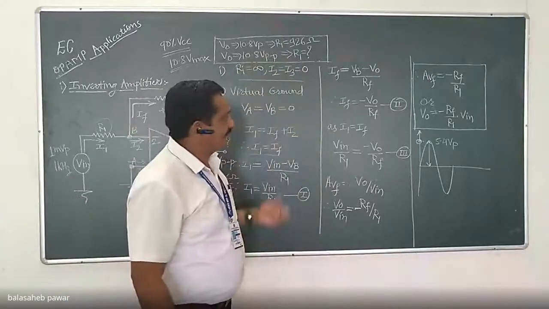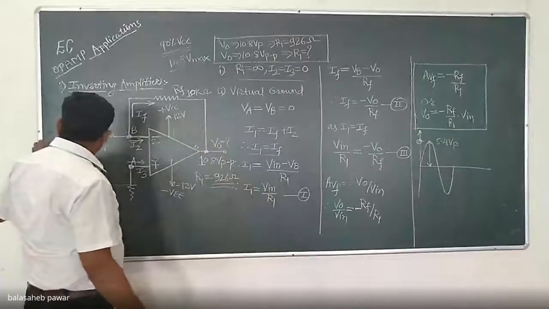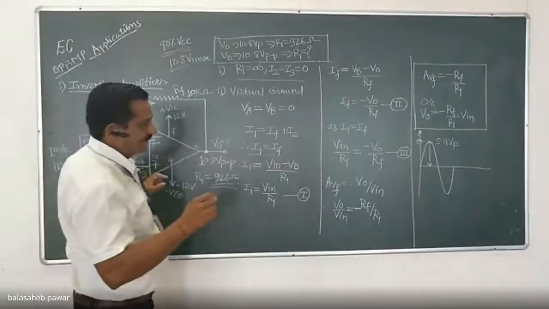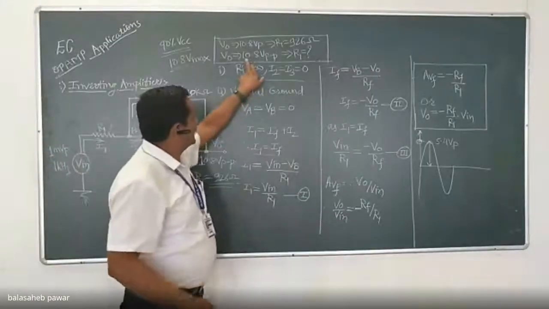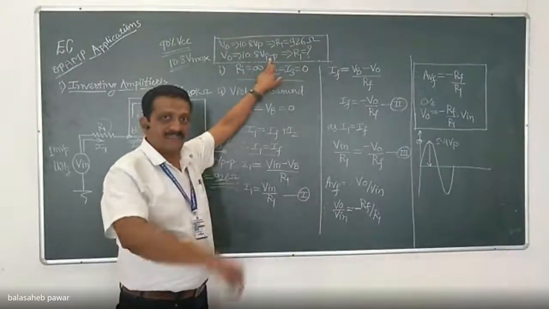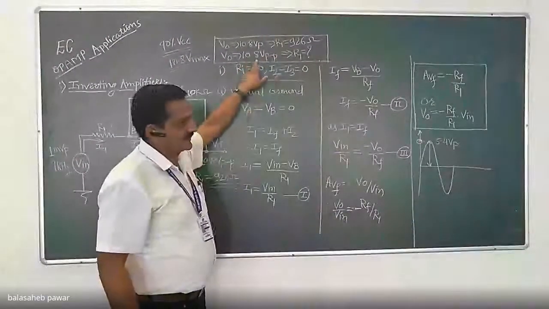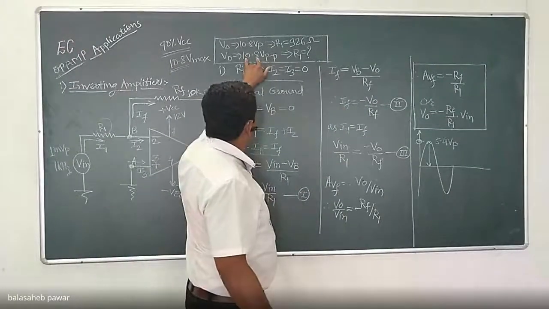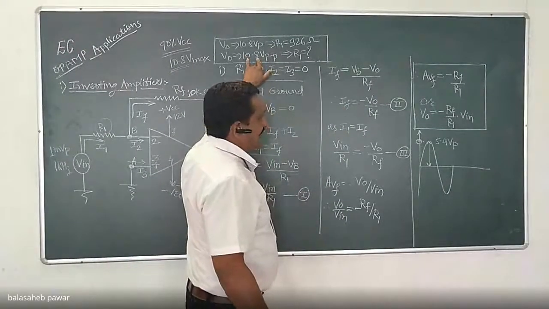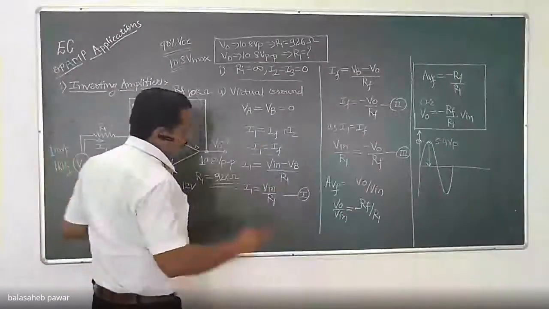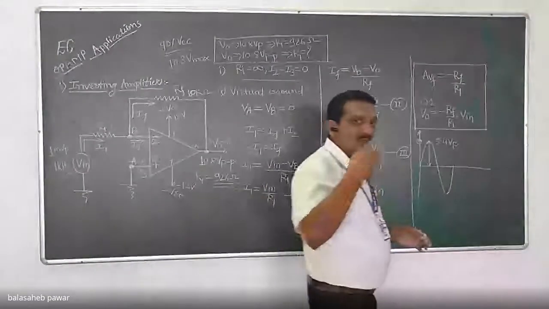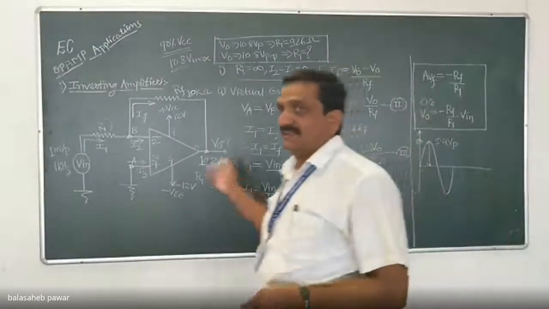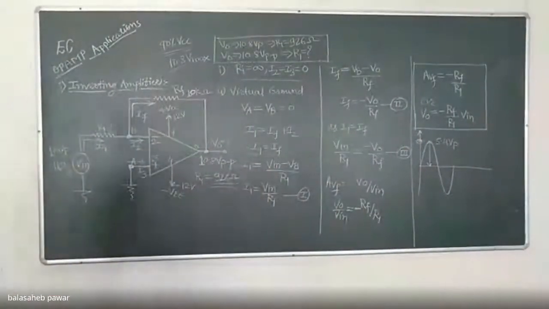Means in this calculation, if you want to keep that V in in terms of peak, that is 1 millivolt peak, you have to convert this 10.8 volt peak to peak into only peak, and that will be 5.4. Then you can take the ratio. Otherwise, take it as it is, that is 10.8 volt peak to peak, and convert the input into peak to peak, so that it will become 2 millivolt peak to peak. Right? Again, try it and calculate.